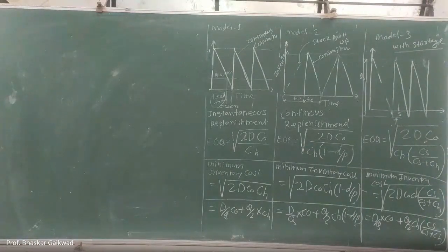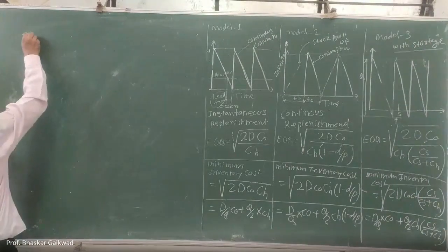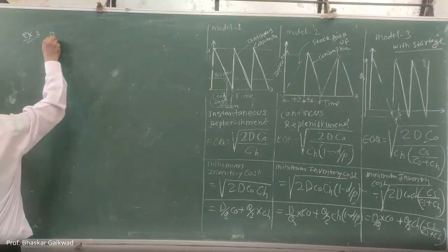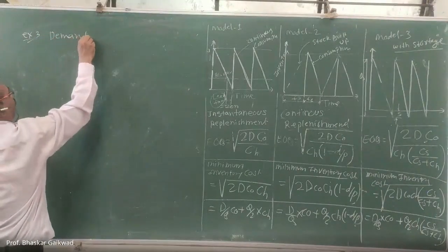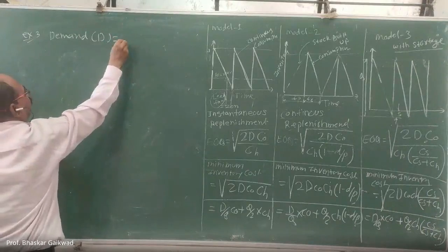Next, problems related to this. Example number 3: the demand for a particular item is a uniform rate of 50 units per month. Demand D is given as 50 units.